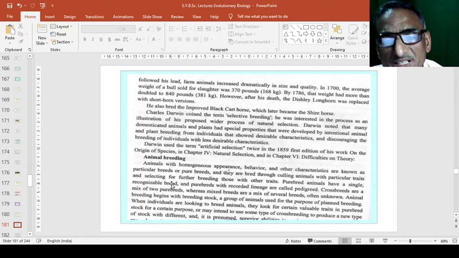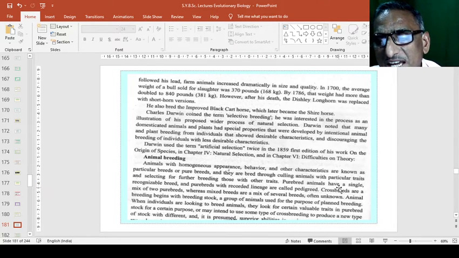Then animal breeding. So animals with homogeneous appearance, behavior and other characteristics are known as particular breeds or pure breeds, and they are bred through killing animals with particular traits or characters and selecting for further breeding those with other traits.